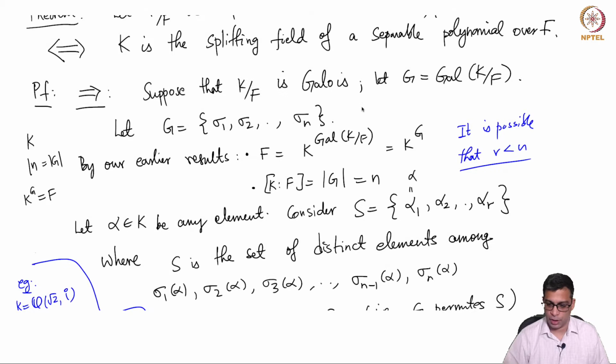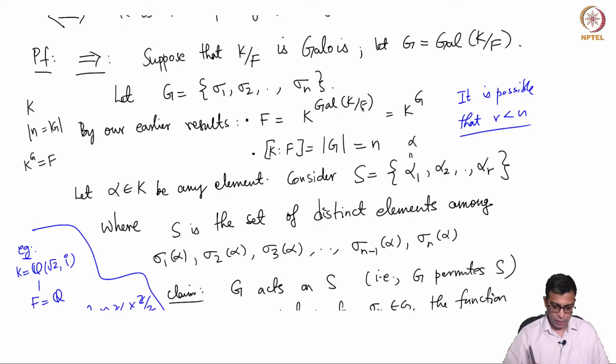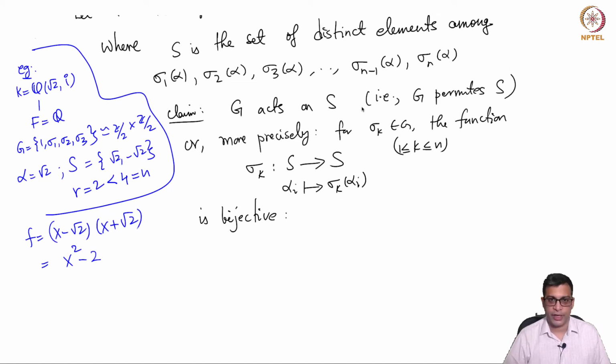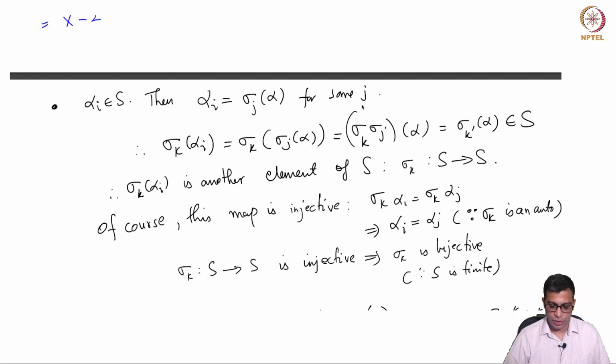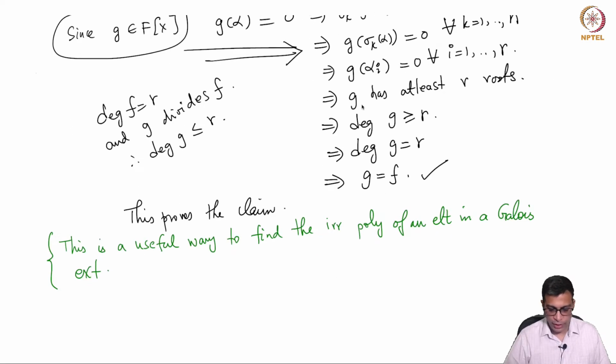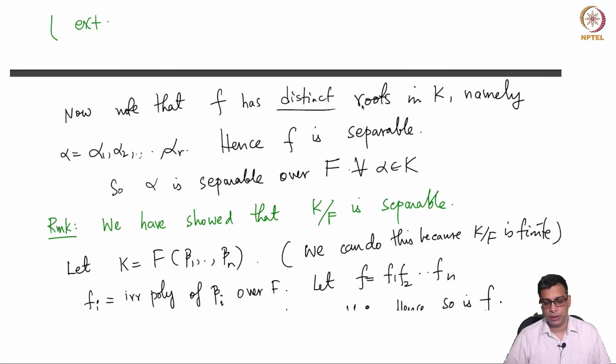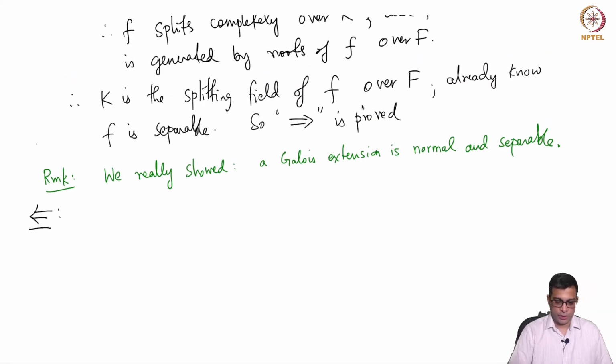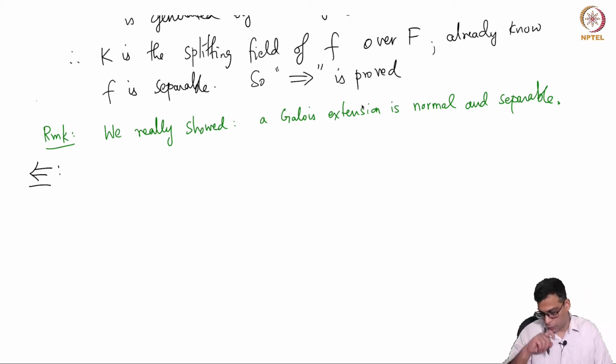So we assume that K over F is Galois. And using some pretty involved arguments, but still not very difficult but lengthy arguments, we showed that K is indeed the splitting field of a separable polynomial. And in fact, in the process, we really showed that a Galois extension is always normal and always separable. So now in this video, we are going to prove the converse.